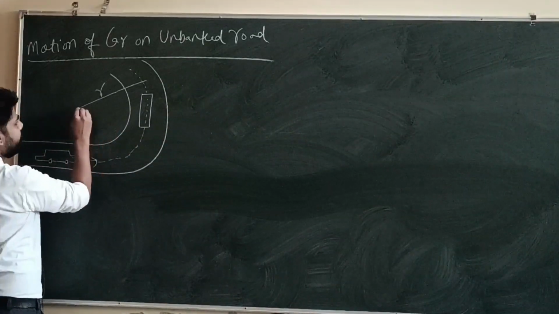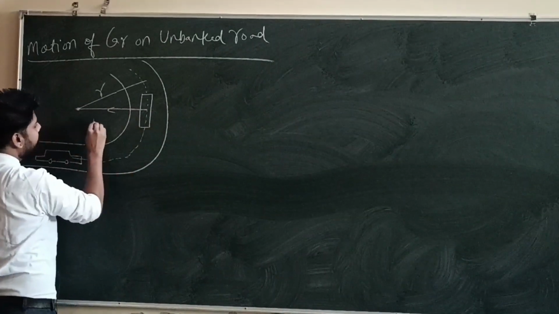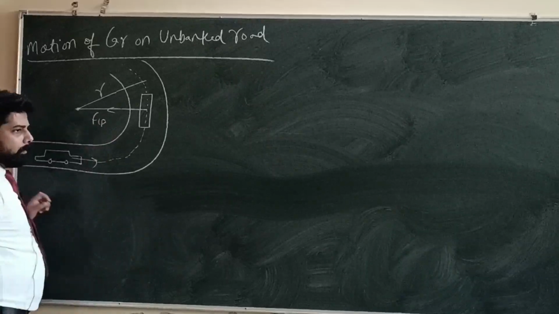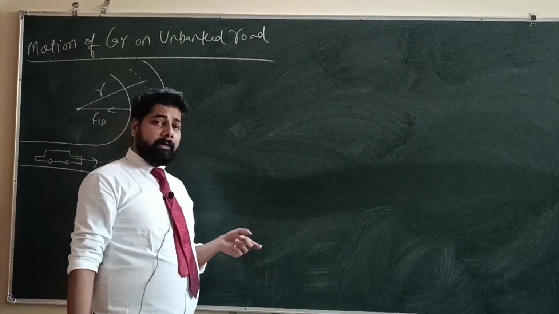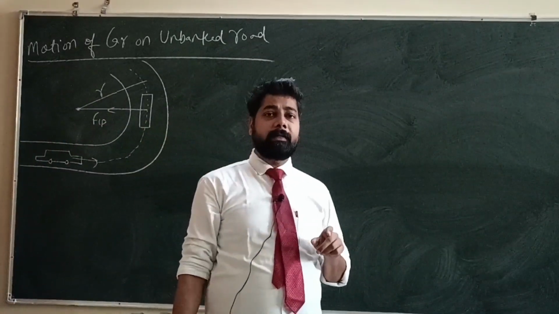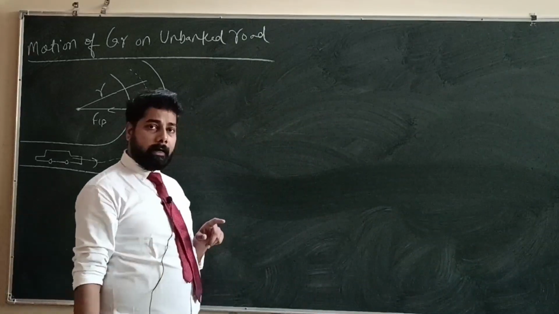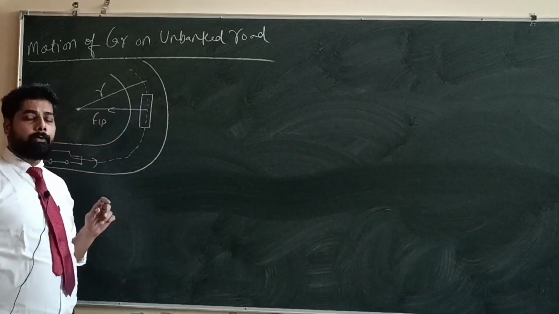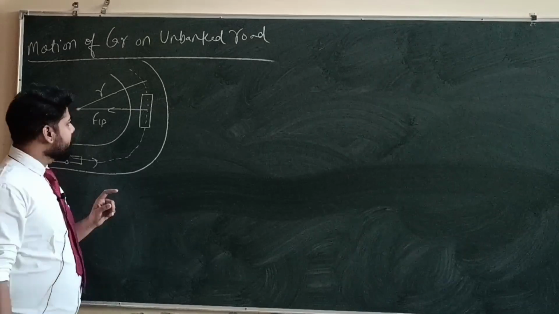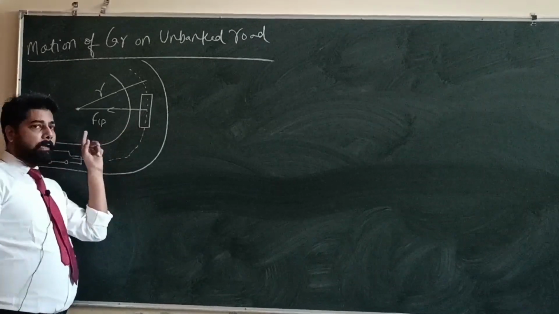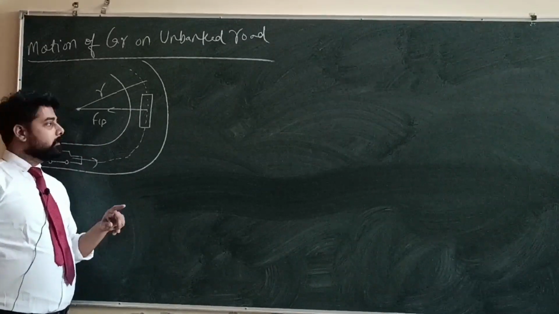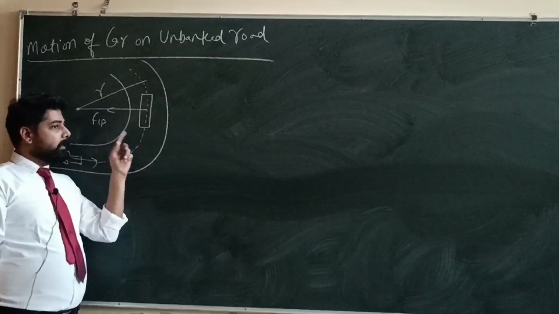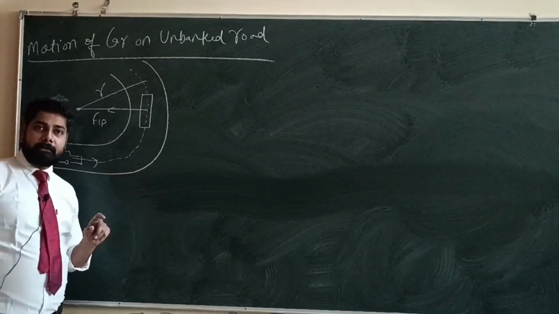So centripetal force will act on it, that is FCP. But there is some kind of friction between the tires of the car and the surface of the road. So when the centripetal force acts on the body, at the same time the friction force acts between the tires.